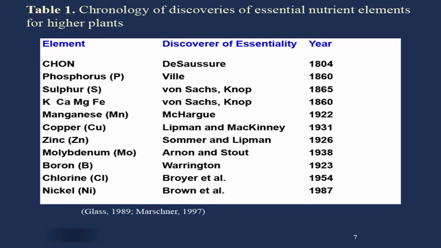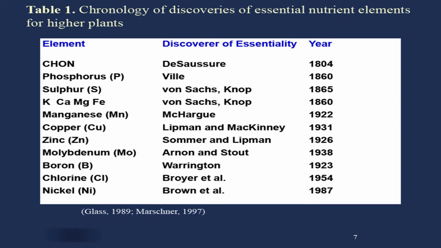For example, for carbon, hydrogen, oxygen and nitrogen, the discoverer of essentiality was de Saussure in 1804. Then phosphorus, discoverer of essentiality was Ville in 1860. For sulfur, it was von Sachs-Knop 1865. For potassium, calcium, magnesium and iron essentiality, it was again von Sachs-Knop in 1860. And for manganese, McHargue 1922. For copper, Lipman and McKinney in 1931. For zinc, Sommer and Lipman discovered the essentiality of zinc in 1926.